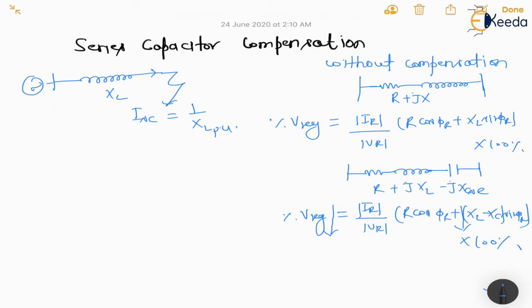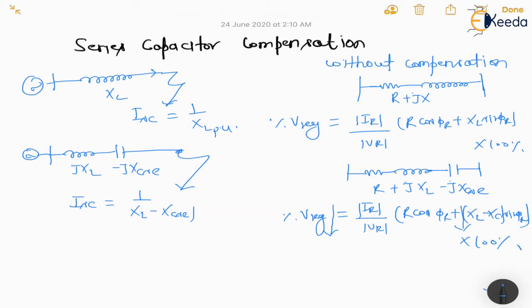If we apply the series capacitor compensation like this, j XL minus j XCSE, and a fault occurs, then the ISC can be written as 1 upon (XL minus XCSC) per unit.